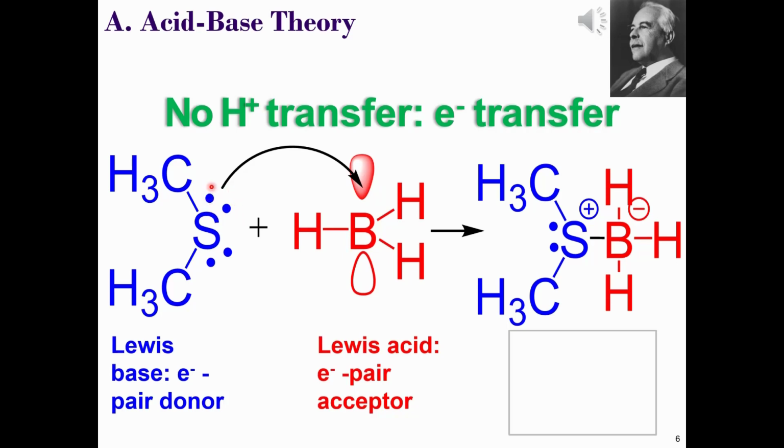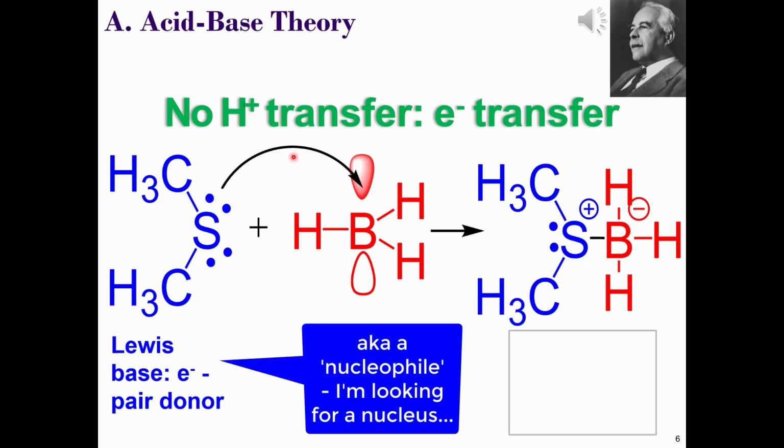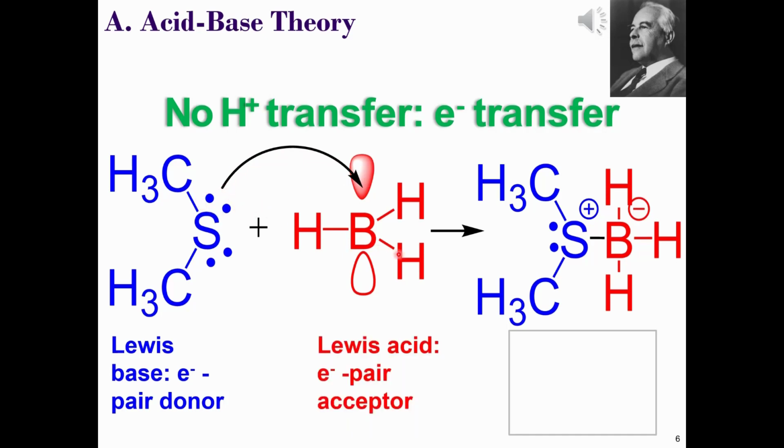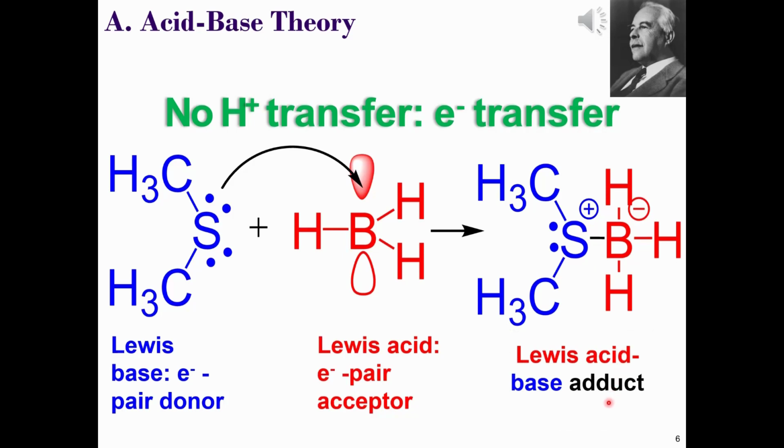It can use the empty 2pz orbital to pick up that pair of non-bonding electrons from our Lewis base, dimethyl sulfide, which is also known as the nucleophile, i.e. nucleus-loving, to form a covalent bond. Borane, therefore, reacts with Lewis bases such as dimethyl sulfide to form an acid-base complex. This we call an adduct, in which all of the atoms have a filled shell of valence electrons.